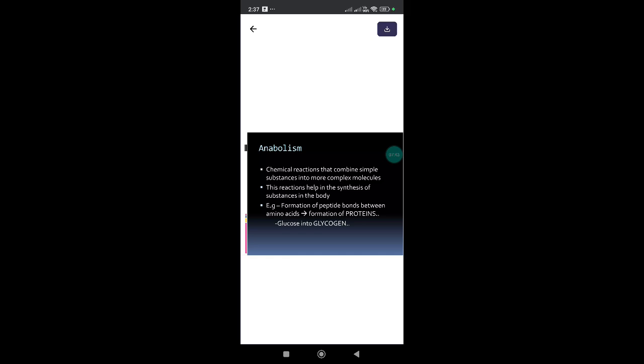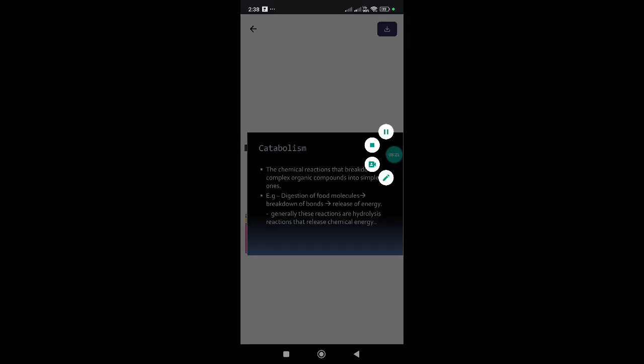Anabolism is chemical reactions that combine simple substances into more complex molecules. These reactions help in the synthesis of substances in the body. Examples: formation of peptide bonds between amino acids, formation of proteins, and glucose into glycogen. Catabolism is chemical reactions that break down complex organic compounds into simple ones. Examples: digestion of food molecules, breakdown of bonds, release of energy. Generally, these reactions are hydrolysis reactions that release chemical energy.